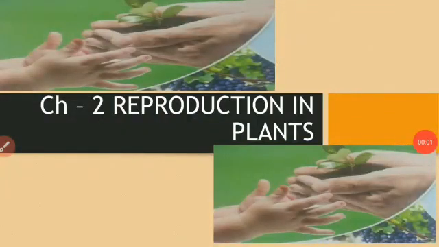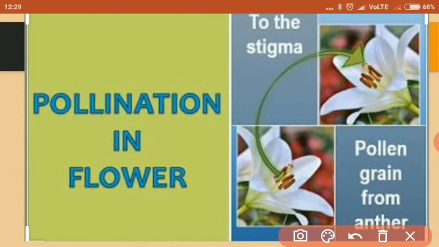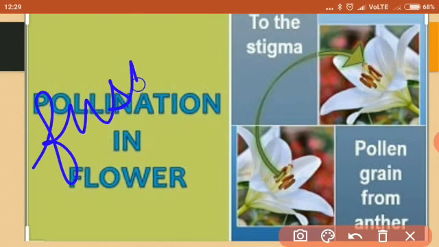Hello children, now we are going to study about pollination in flower. What is the need of pollination? What is pollination? Pollination is the first step of reproduction. Then what is its need? Because in sexual reproduction there is fusion of male and female gamete. We know that, we have studied it, isn't it?